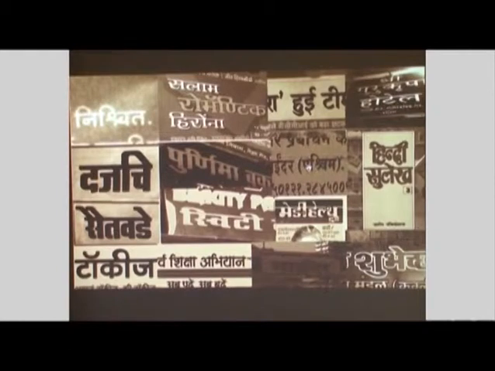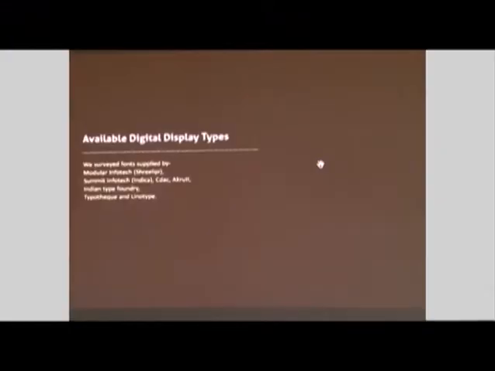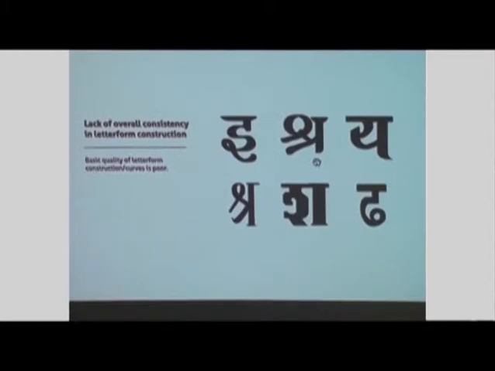If you look at the existing display typefaces, many inadequacies can be found. It is not that all the typefaces are inconsistent, but most of them have some or the other issues. So we did a survey of existing display typefaces from various type foundries which are available for the public to buy and use. We surveyed Modular Infotech, Srilipi, Sumit Infotech, Sidak, Akruti, Indian Type Foundry, Typothec, and Linotype. Now, these are the issues. I have segregated the issues.